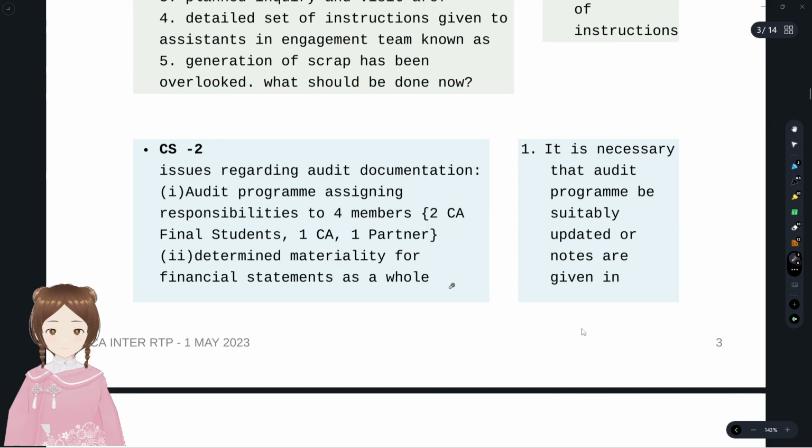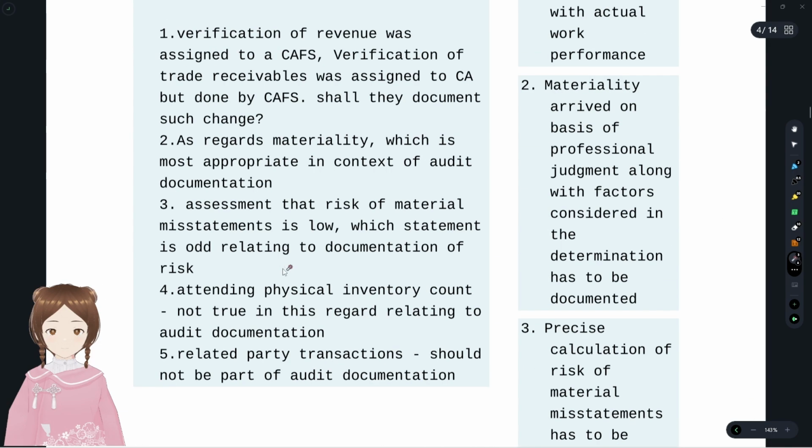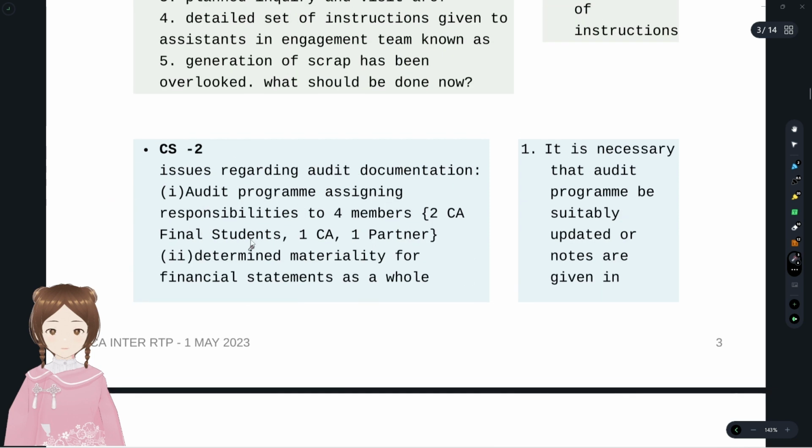Now we'll see case scenario 2. Okay, we'll do one thing. We'll see case scenario 2 from here. Issues regarding audit documentation. We'll see audit program assigning responsibilities to 4 members. Okay, 2 CA final students, 1 CA, 1 partner.